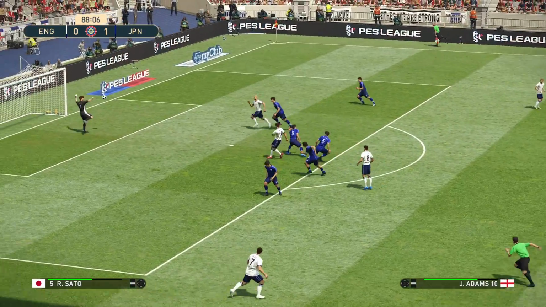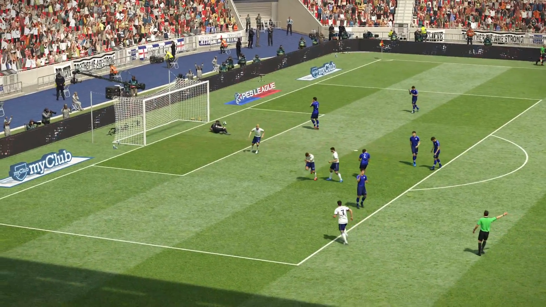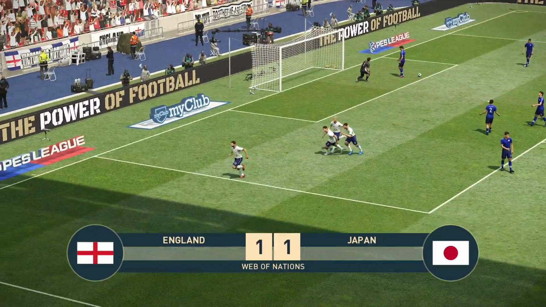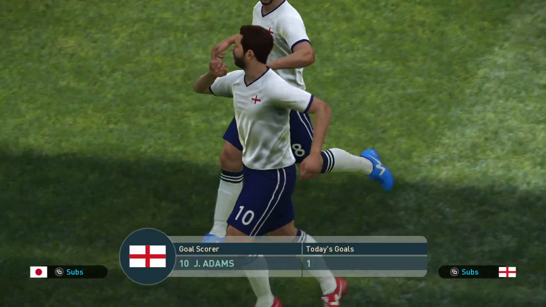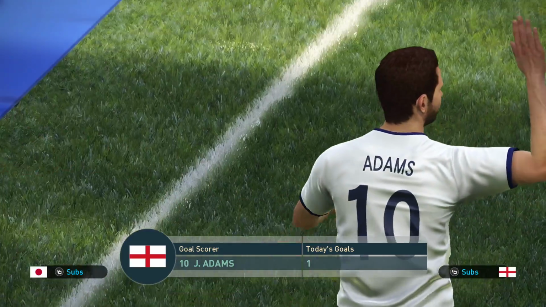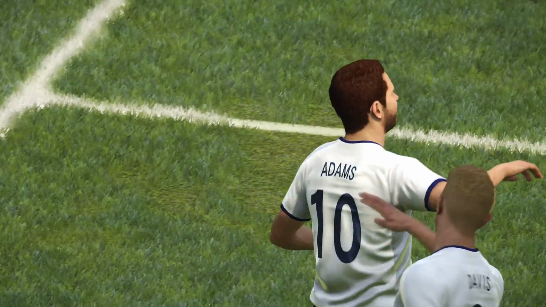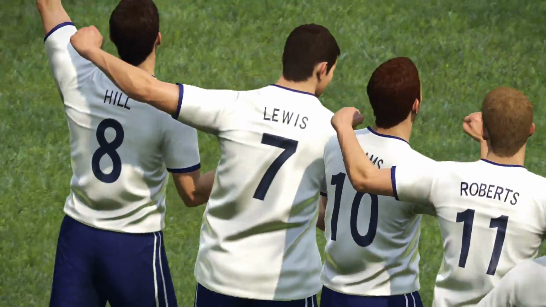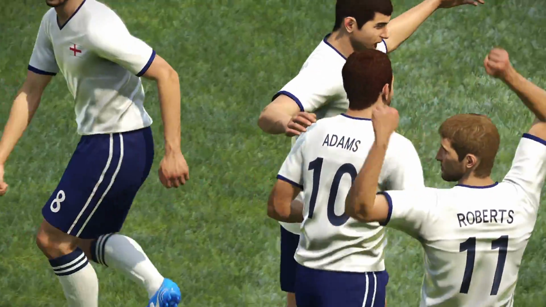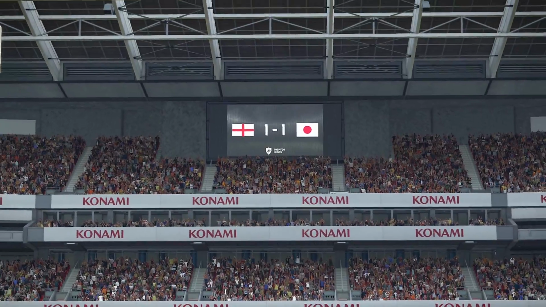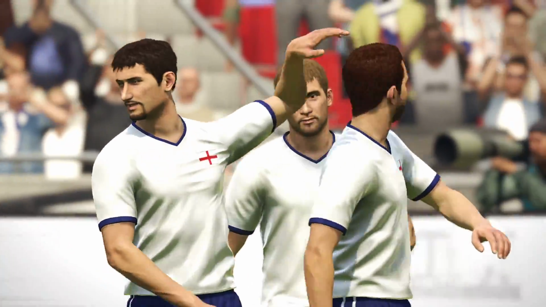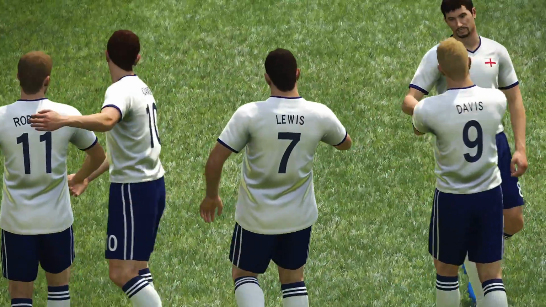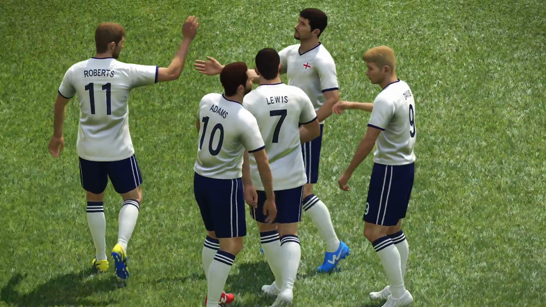Adams, Davis. Adams. Davis. Hill. Adams! Oh, and Adams scores! England get an equaliser! Just a few minutes before the end of the game. And that was practically England's first chance of the game, and they score. Unbelievable. England playing their get out of jail card.